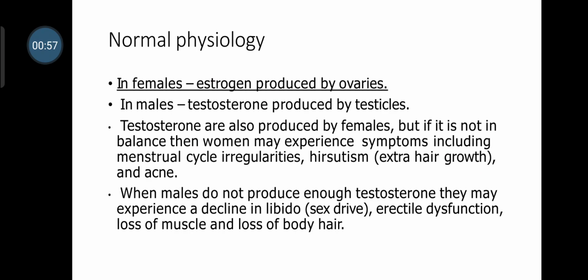So normal physiology of the sex hormones: in females estrogens are produced by the ovaries, and in males testosterone is produced by the testicles or testis. Testosterone is also produced in very small quantity in the females, but if there is an imbalance or if it is overproduced, then women may have the characteristic features as that of men, that is menstrual cycle irregularities, hirsutism, that is extra hair growth on the body, and acne.